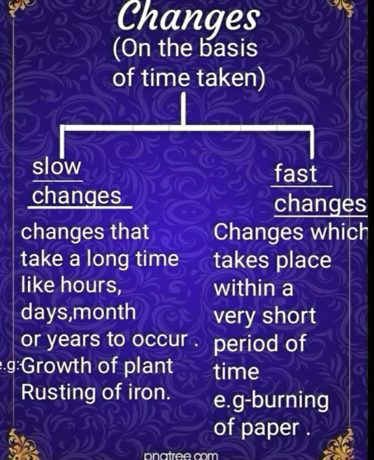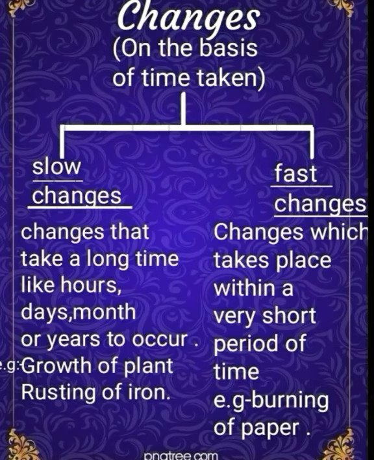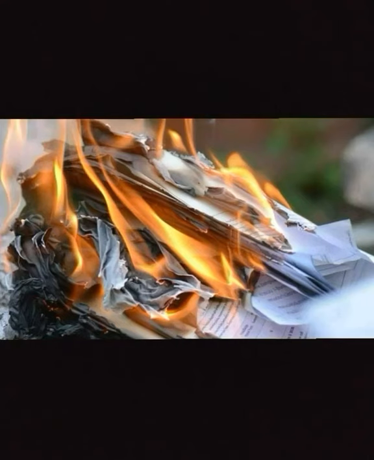Changes on the basis of time taken are divided into two parts: slow changes and fast changes. Slow changes are changes that take a long time, like hours, days, months or years, to occur. For example, growth of a plant, rusting of iron. Fast changes are changes which take place within a very short period of time. Example, burning of paper.